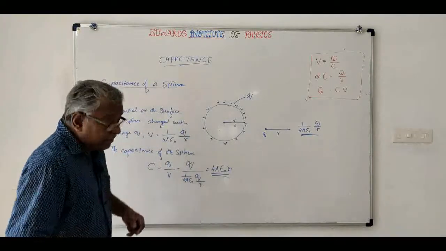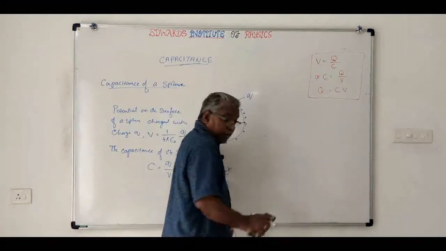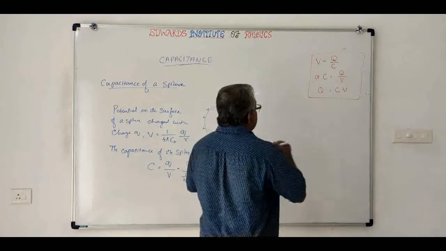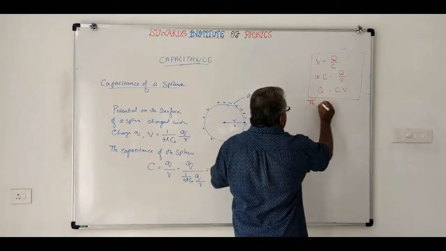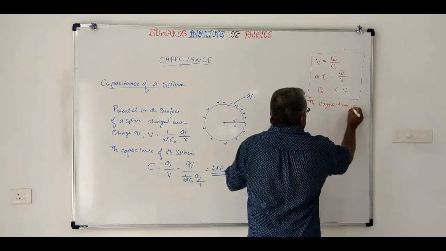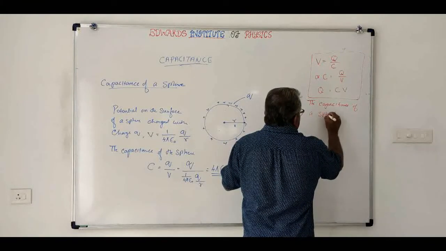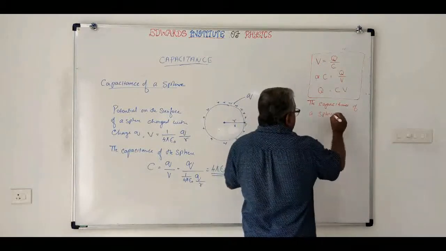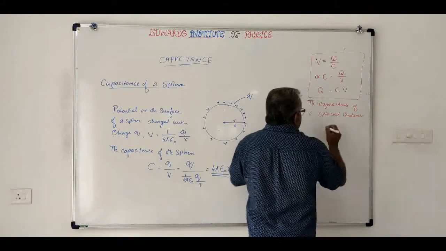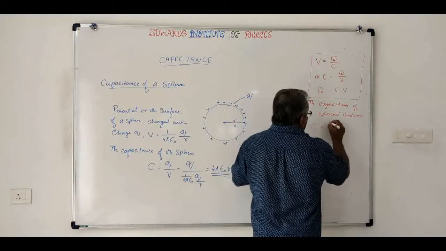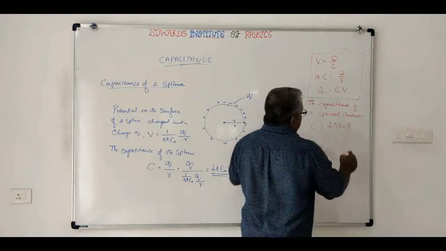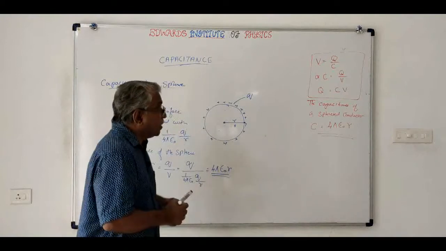So, the capacitance of a spherical conductor C will be equal to 4 pi epsilon 0 R, where R is the radius of the sphere.